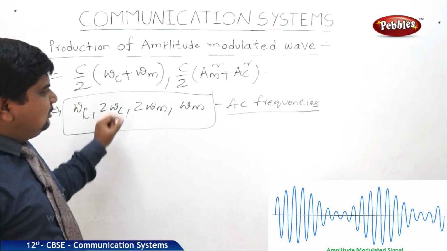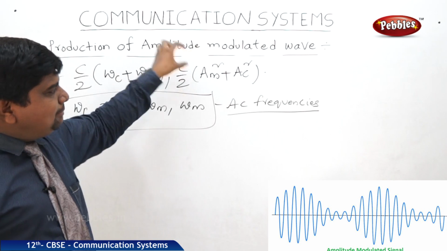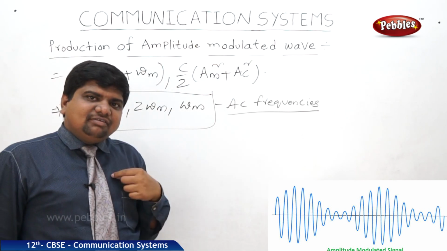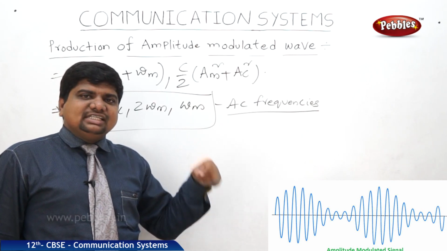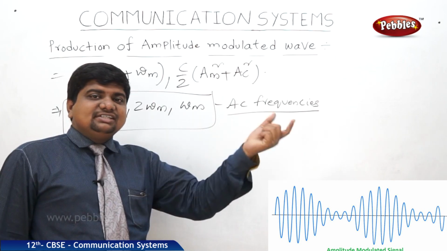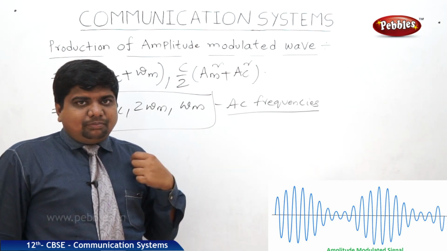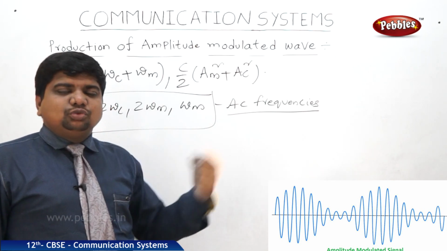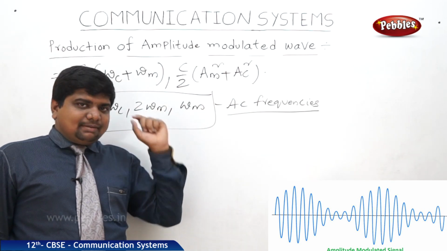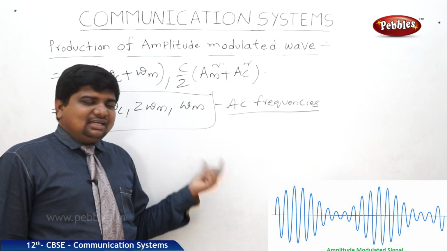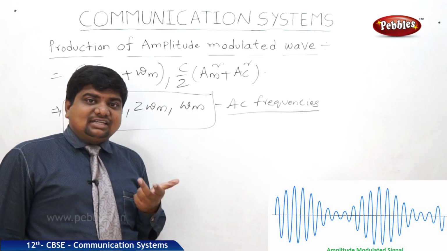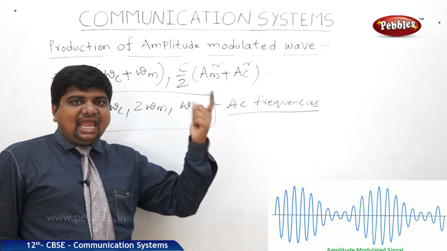That means the amplitude modulated wave is a DC signal, and that DC signal should be fed to the antenna to transmit, but it won't have sufficient power to pass to the antenna. So this DC signal, called the amplitude modulated wave, should be connected to a power amplifier to get sufficient strength to be fed to the antenna.